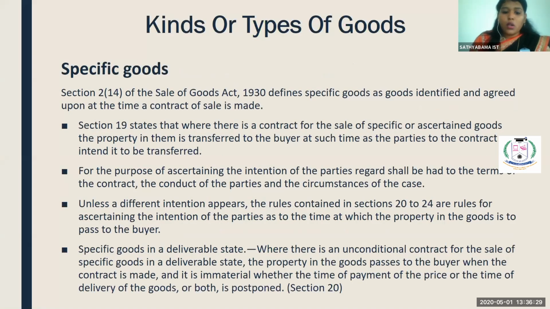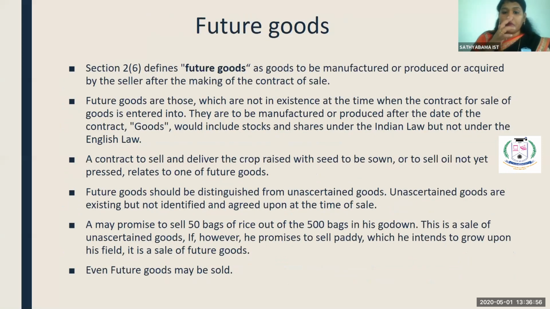Section 20 says that the goods should be in a deliverable state. So when the goods are identified, they should be in a deliverable state. You should not say that I will manufacture the goods and deliver them in a later period. If so, it falls under the category of future goods. If it is a specific good, if it is identified by you, it should be in a deliverable state. That is what section 20 says.